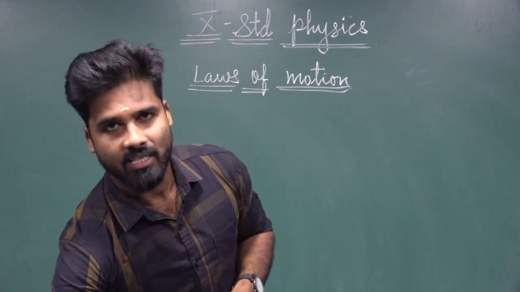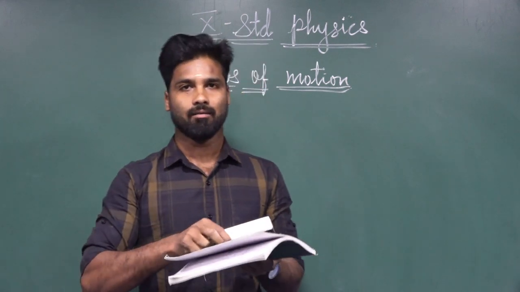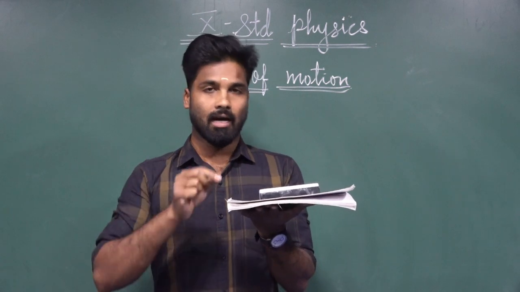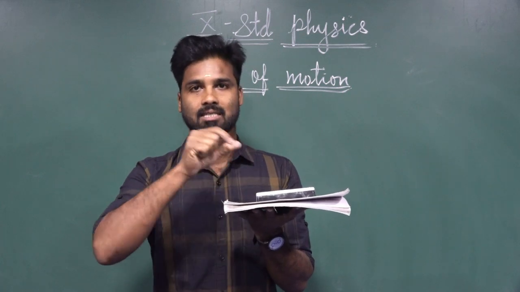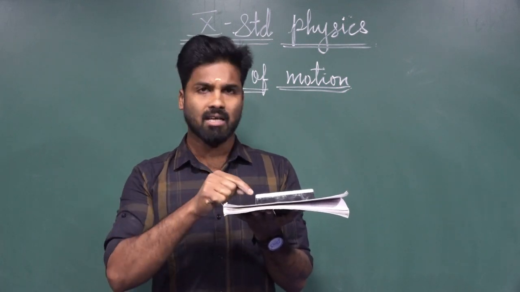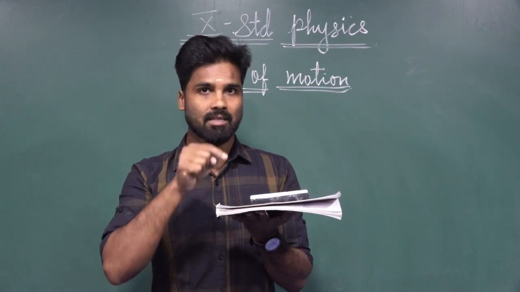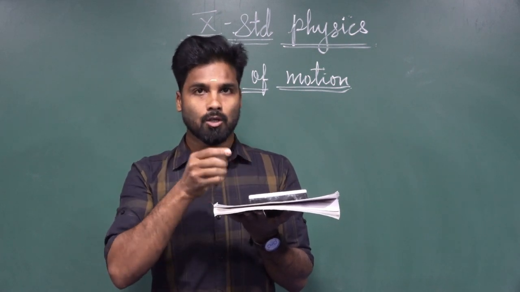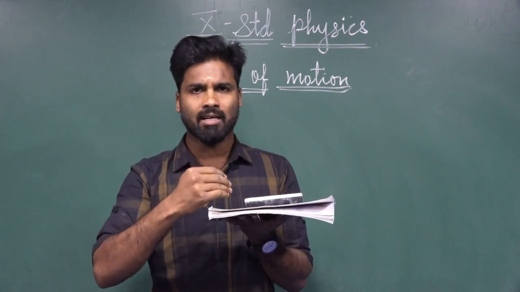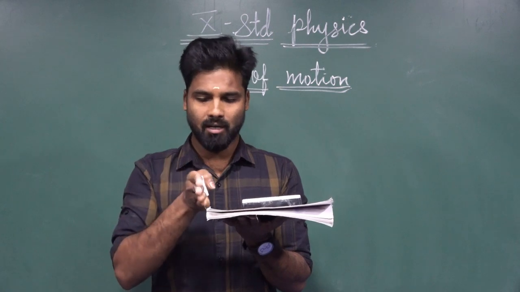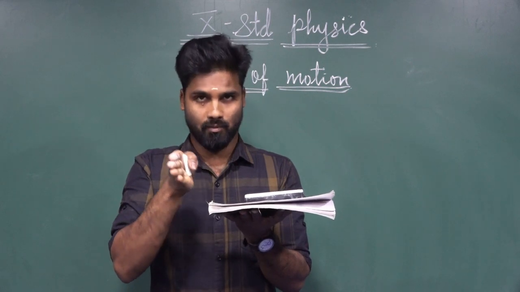For example, if I consider this is one object, and this object is lying on the surface of this book. If I ask you the question, what is the state of the object? You can say this object is in the rest state, isn't it? How can we say? Because it is not moving, it does not change its position. If it changes its position, definitely it will move. While it is moving, it will take some time for moving from one place to another place, and not only that, it will move with respect to surrounding things. For example, if one object is there, this object is moving with respect to another object.